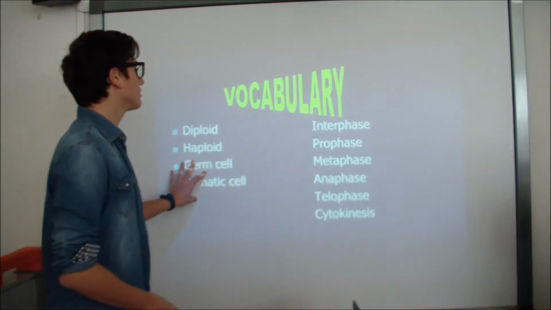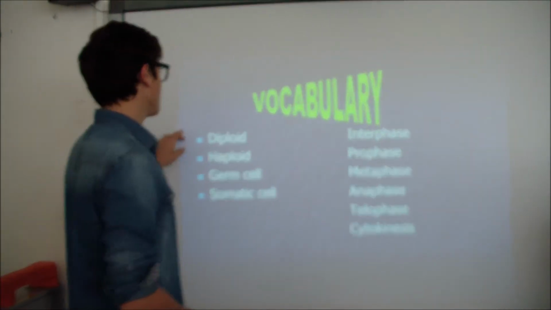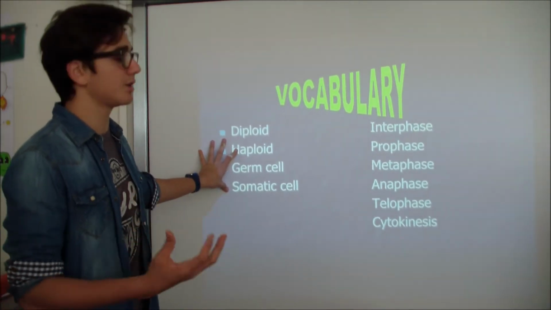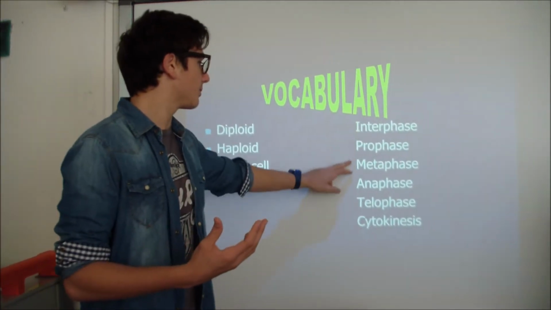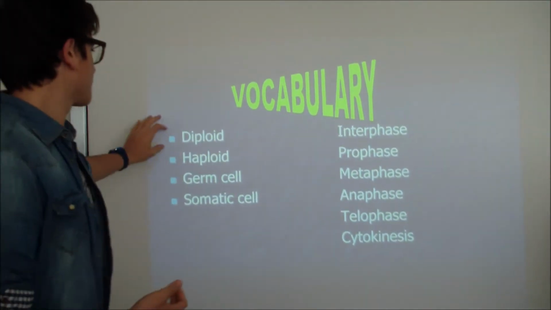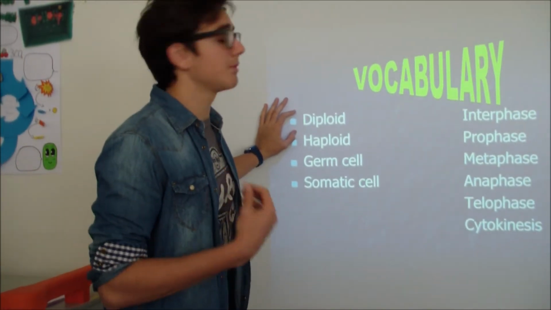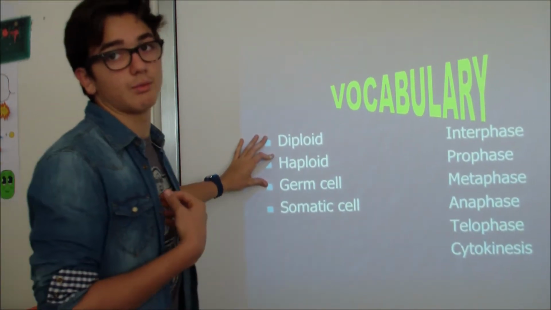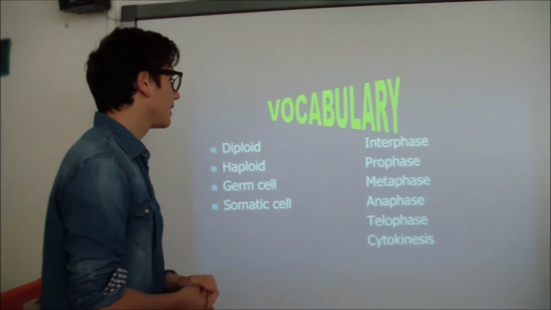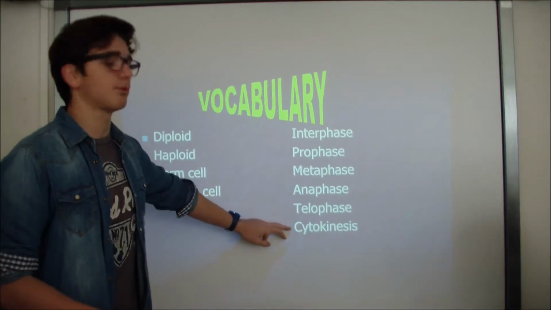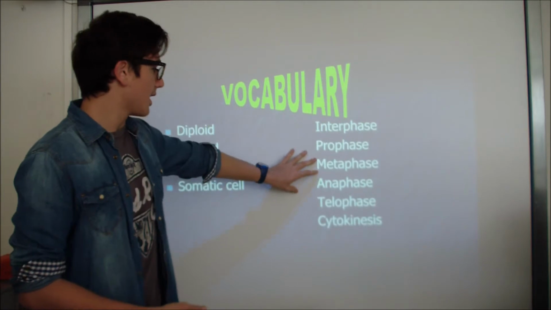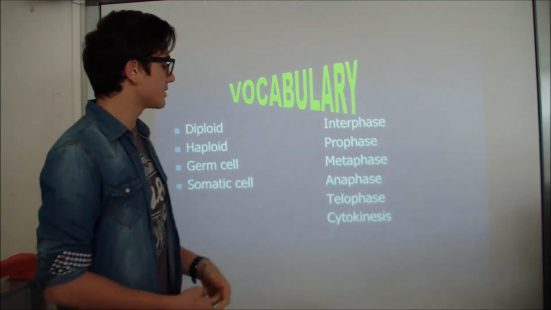In this vocabulary, as we can read here, there are 4 terms regarding especially the cells included in this process, and then the real processes that characterize meiosis. Here are the terms diploid, as we explained before, haploid, read before, and germ cell and somatic cell. Then we are going to analyze the most important phases, which are the interphase, the prophase, metaphase, anaphase and telophase, and finally the cytokinesis.